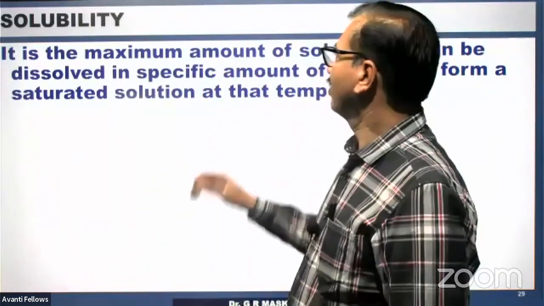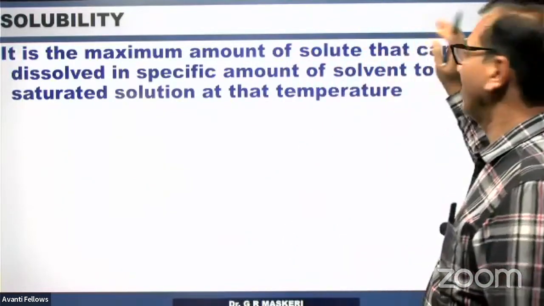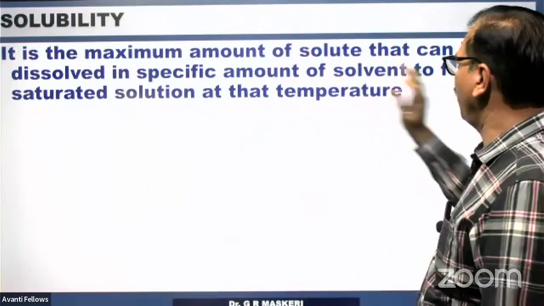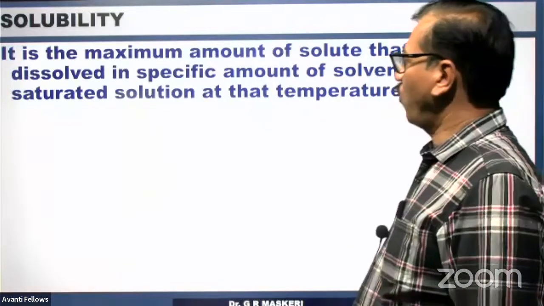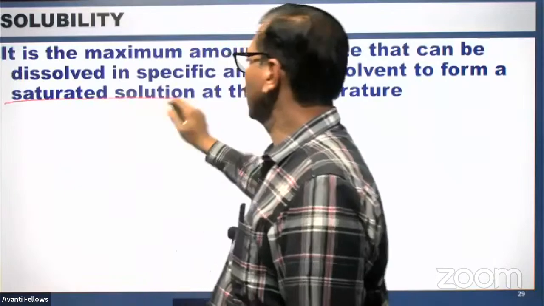Methods of expressing concentration is one concept on which questions are asked. The second concept is solubility and the factors that affect solubility. What is meant by solubility of a solute? Solubility of a solute is the maximum amount of solute that can be dissolved in a specific amount of solvent to form a saturated solution at that temperature.